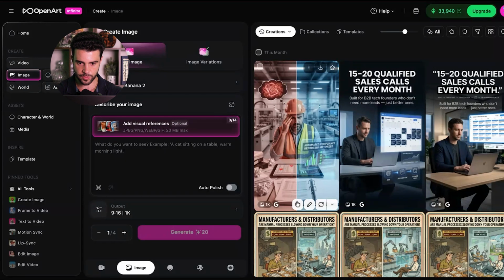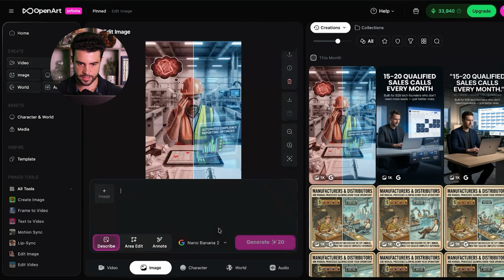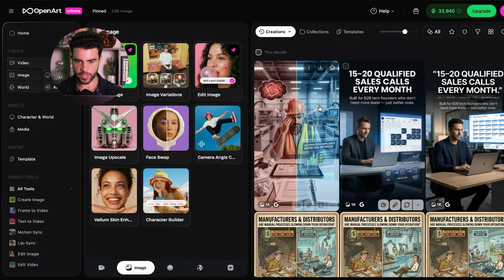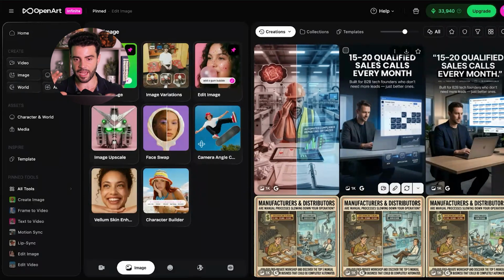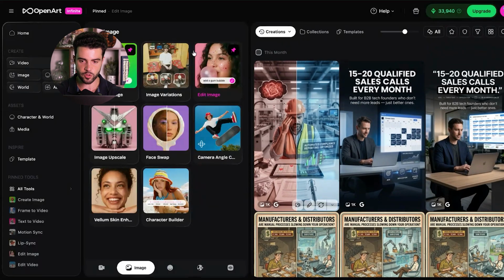And one way that you can actually do this is come in here and hit edit. And then you can actually prompt it to fix some of the things that are inside here to create better ads. Really what you want to do is make sure that you're testing different styles, testing different types of images. These also work great for content if you want to use content and basically have a written post with some type of AI generated image ad, but really you can get creative and use these for a lot of different aspects. So OpenArt's great for creating static based image ads.